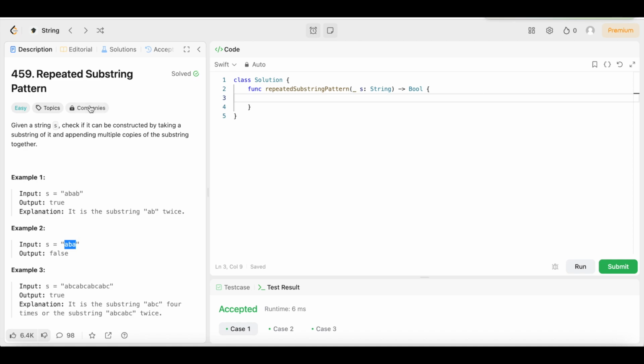Maybe it might work, but we want the substring, and the substring would be AB, and AB is not repeated. So let's look at example 3.